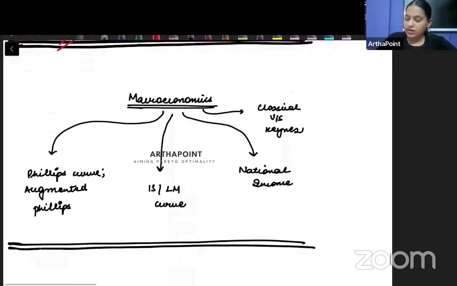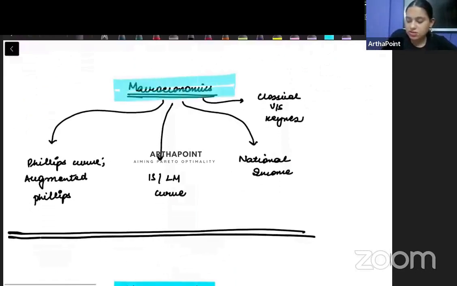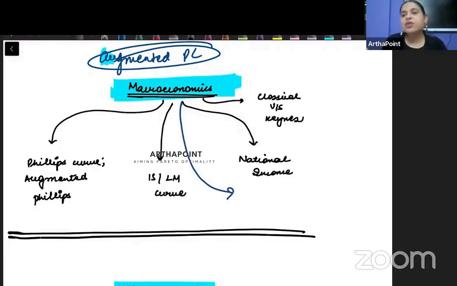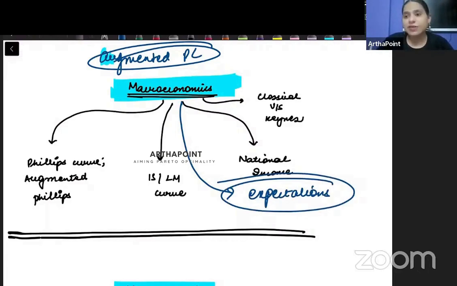Okay. Now let's talk about macroeconomics. In macroeconomics, very often they give you a question on the augmented Phillips curve, right? Recently, if you ask last year's students what kind of paper came, on their memory based questions, I'm telling you, you will notice that there have also been questions on expectations, right? Rational and adaptive expectation.